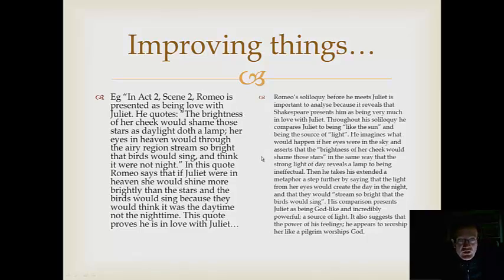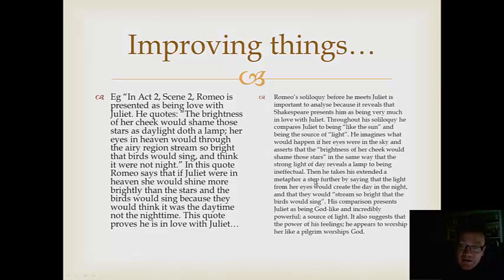but I would advise you to actually embed the quotes into the essay. Here's an example of perhaps it done a bit better. Romeo's soliloquy before he meets Juliet is important to analyse because it reveals that Shakespeare presents him as being very much in love with Juliet. Throughout his soliloquy, he compares Juliet to being like the sun and being a source of light. He imagines what would happen if her eyes were in the sky and asserts that the brightness of her cheek would shame those stars, in the same way that the strong light of day reveals a lamp to being ineffectual.